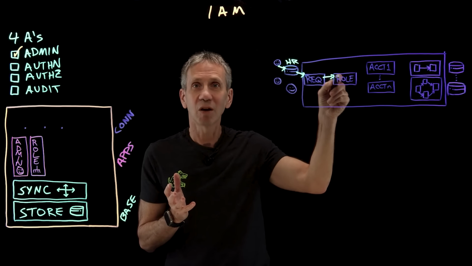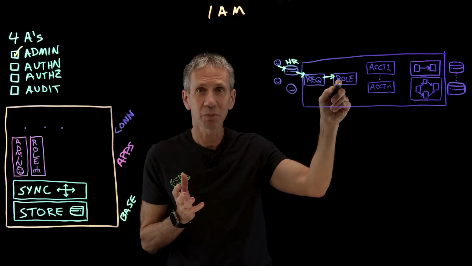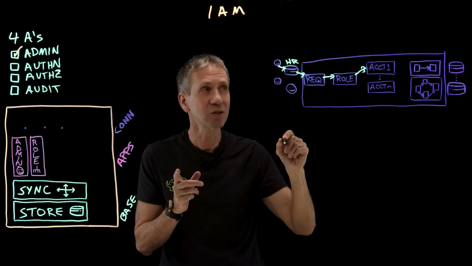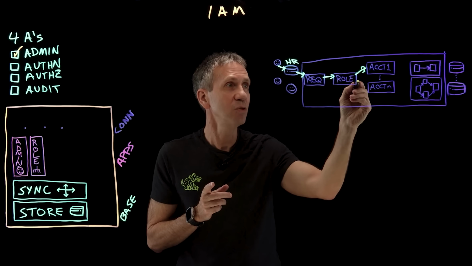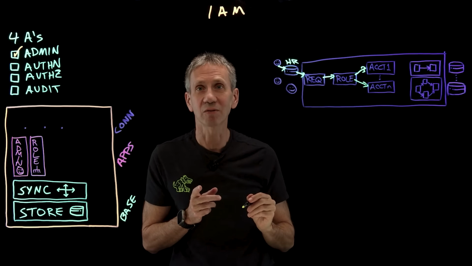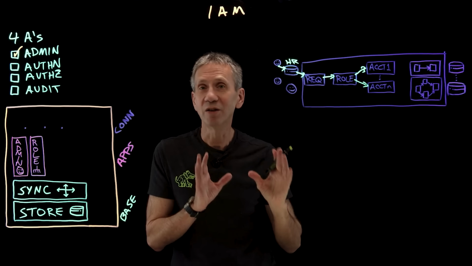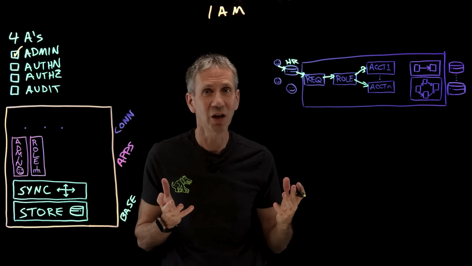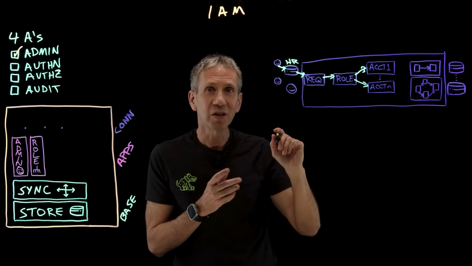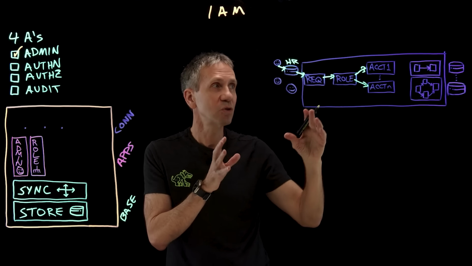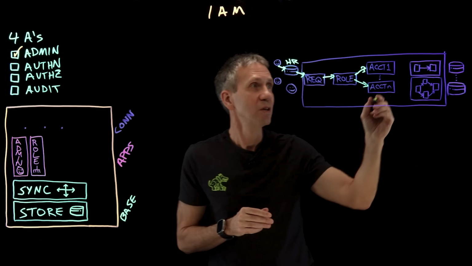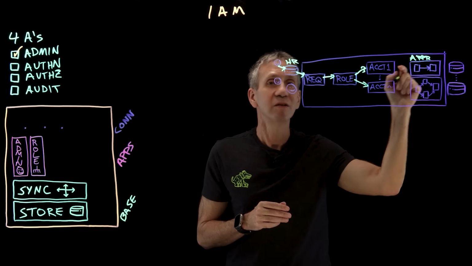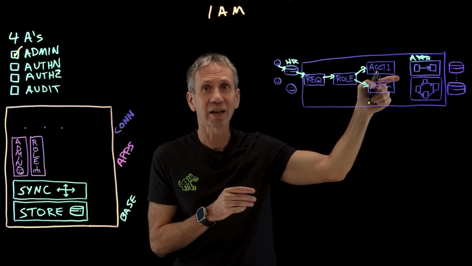I base this upon what role the user is performing, and I say, we have already determined in advance that if you're performing this role, you need this account and you need this account. Great. I don't have to go figure out on a one-off basis what they need. I kind of already know. Then for each of these accounts, I need to go through some sort of approval process, some way that I'm going to go through and make sure that you should have these access rights.